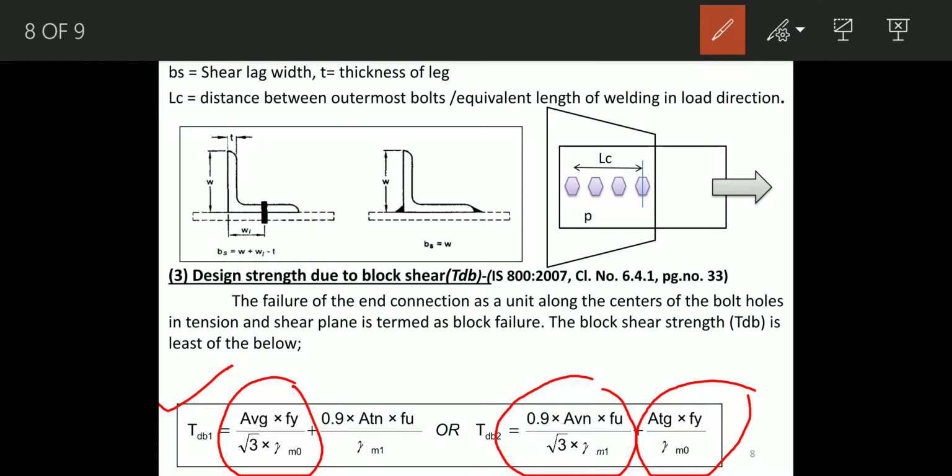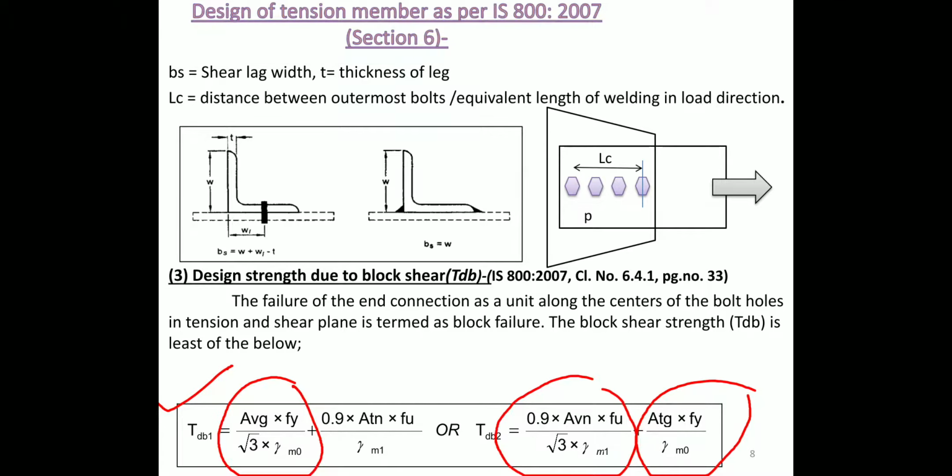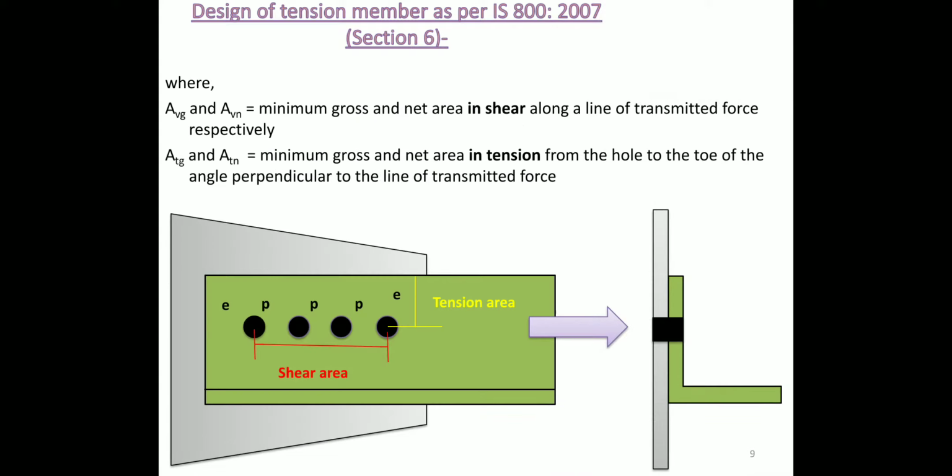So these equations, TDB1 and TDB2, are very important, and there should not be any confusion in your mind. What is meant by AVG, AVN, ATG and ATN?